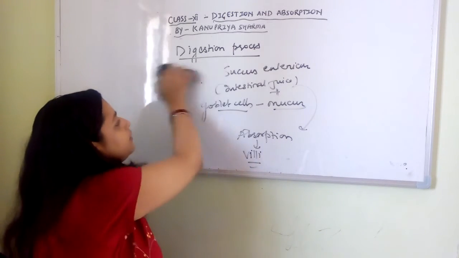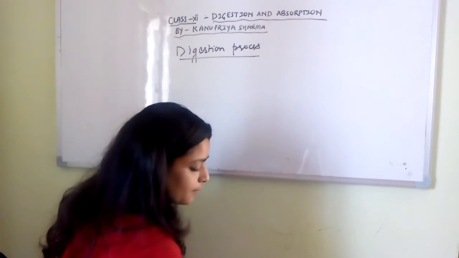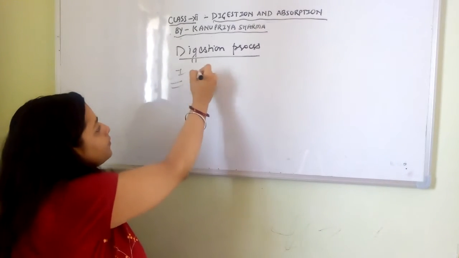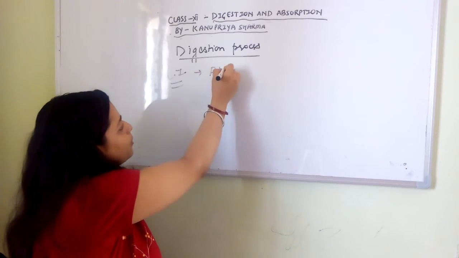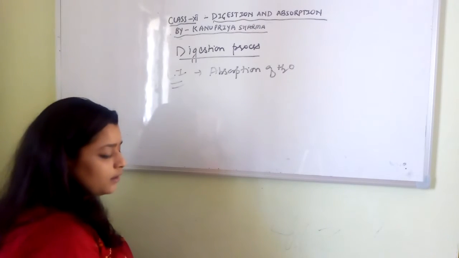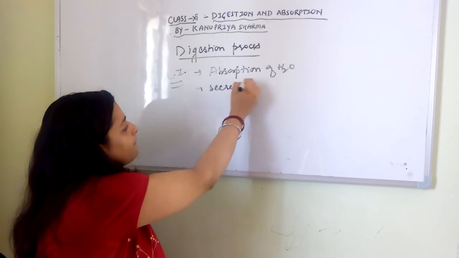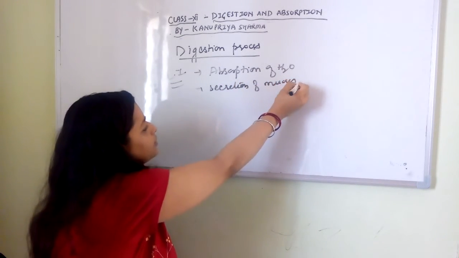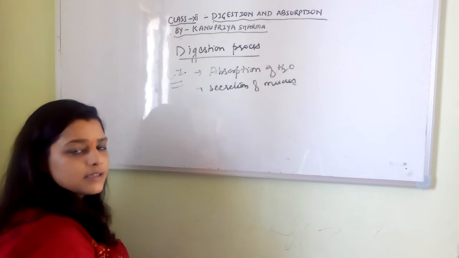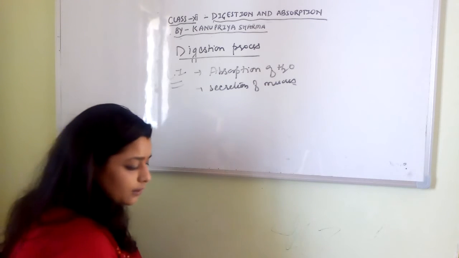Now we are moving to the large intestine. What happens over there? Large intestine mainly has two roles. What are the two roles? First, absorption of water and secretion of mucus for the lubrication, so that the unwanted material can easily move out through the large intestine. So excess water is being absorbed from here and secretion of mucus takes place over here.